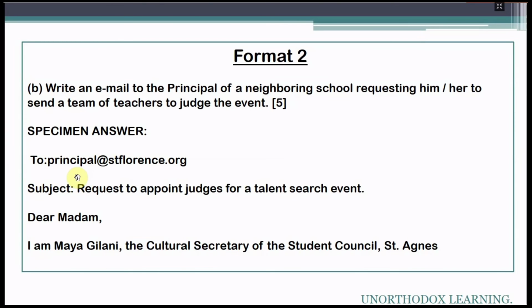You will write one email ID of the person to whom you are sending the email. Here you will write the subject in phrasal form, as you write in your formal letters. The same way you will write the subject here. Then comes the salutation followed by a comma, and then the opening sentence giving a brief introduction and about the contest.